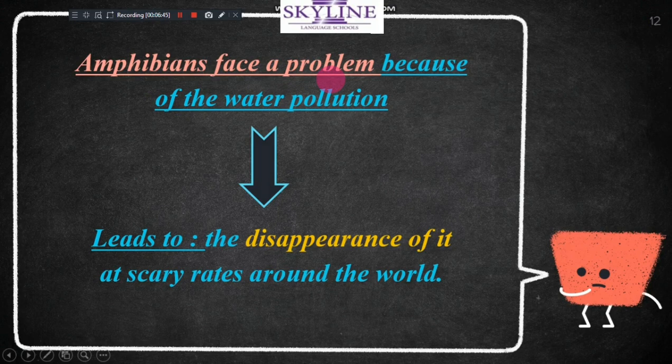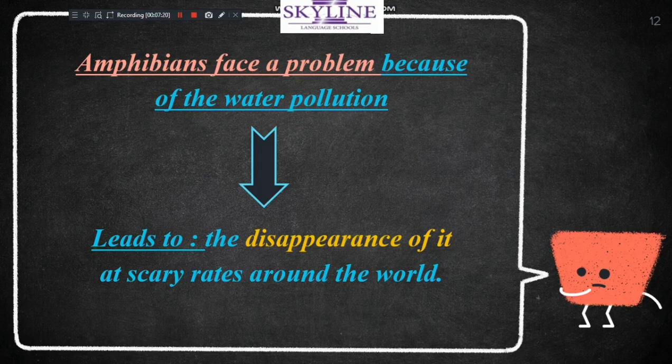Amphibians face a big problem. Why? Because there is water pollution. The problem leads to their disappearance. Amphibians will disappear because of water pollution. So we have a project inside your booklet, a question that a large amount cannot answer.